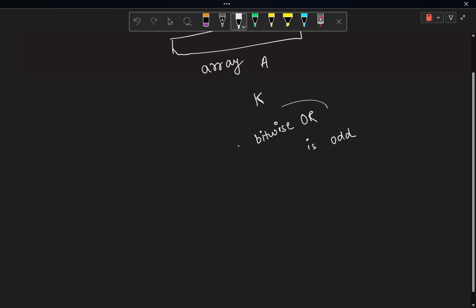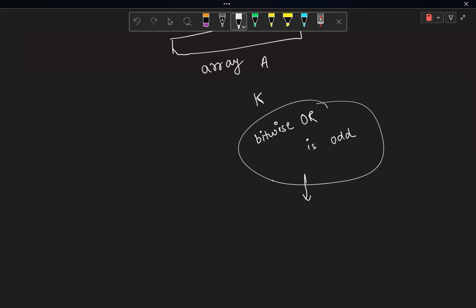So the first thing you can see is that for a subarray, or a sequence of numbers, having their bitwise OR as odd, it doesn't really matter what the numbers are. What matters is whether the numbers are odd or even. Because if there is any number which is odd, the bitwise OR of those numbers would become odd, right?